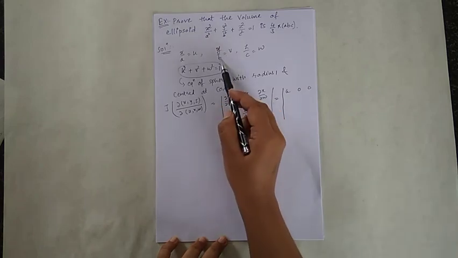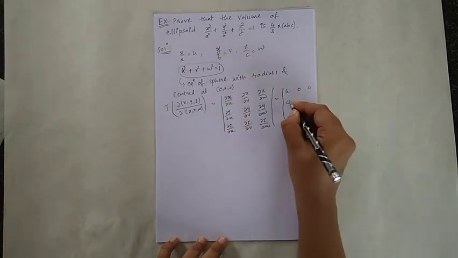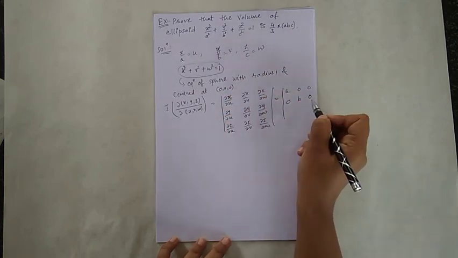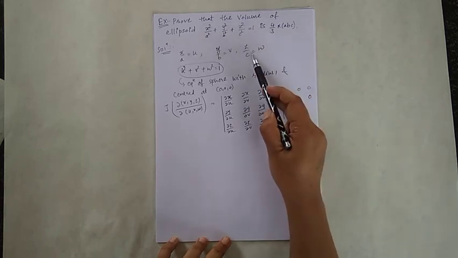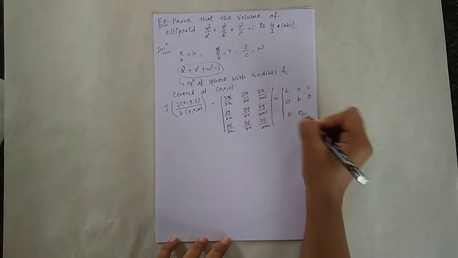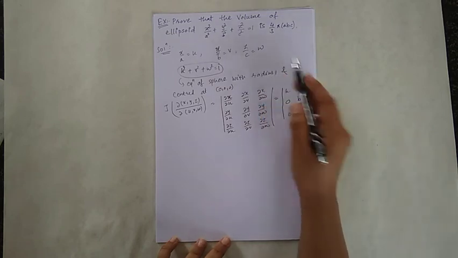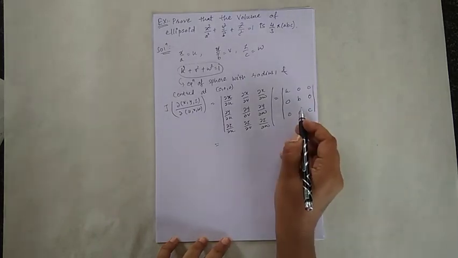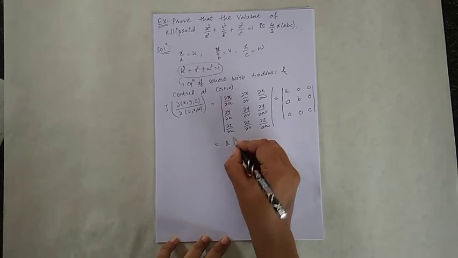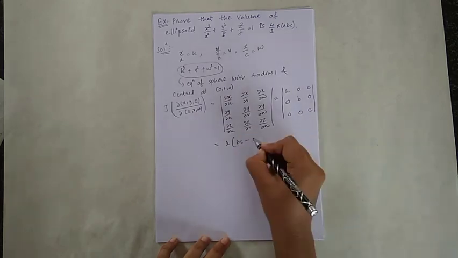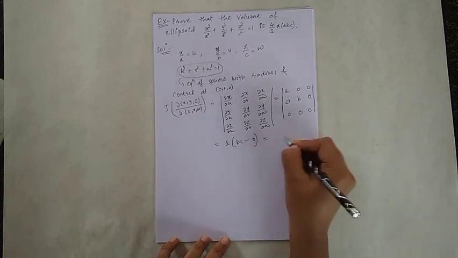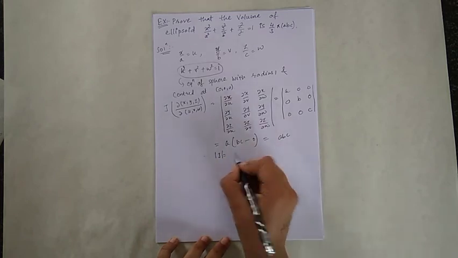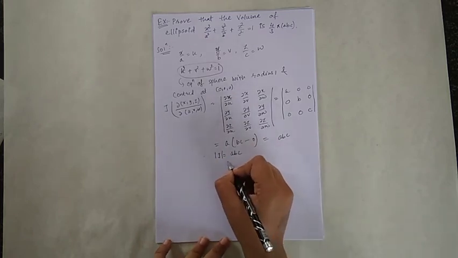So del y by del u is 0, del y by del v is b, and there is no w, so derivative is 0. Here del z by del u is 0, there is no v, 0, and with respect to w, that is c. So taking determinant, the value of this determinant is a into b into c minus 0, and these two are 0, so that is abc. So absolute value of Jacobian is a into b into c.